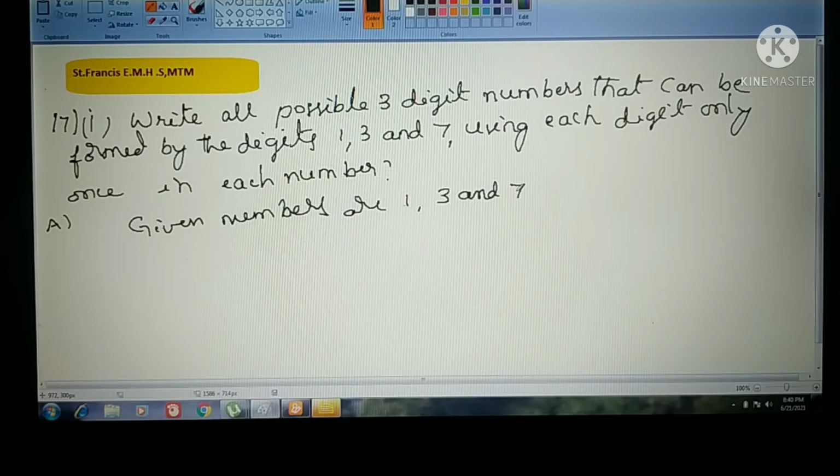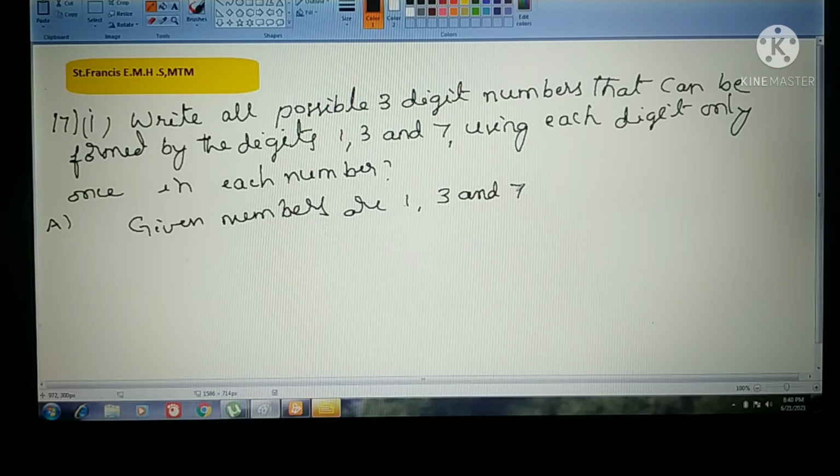So next problem, 17th one. First one, write all possible 3-digit numbers that can be formed by the digits 1, 3 and 7 using each digit only once in each number. Okay, while framing the number, we have to use these digits only once.